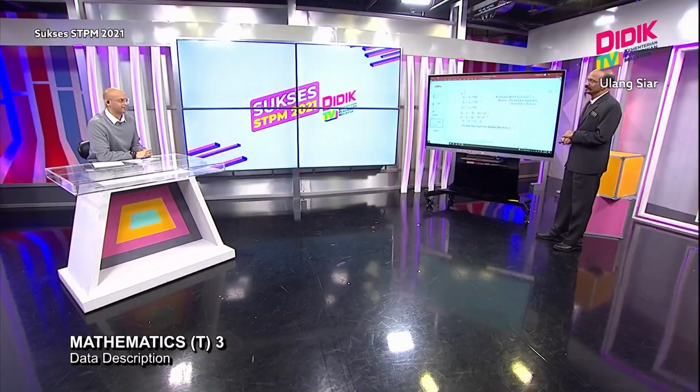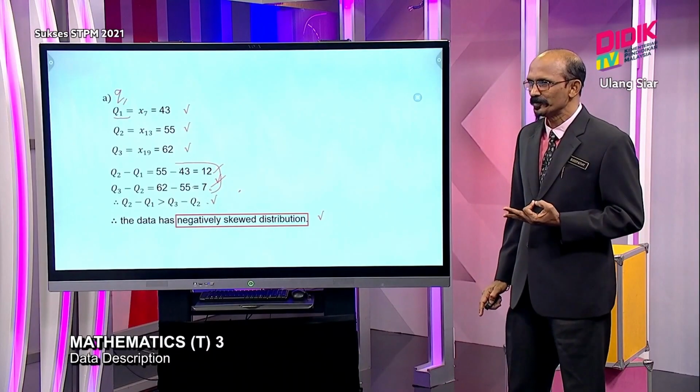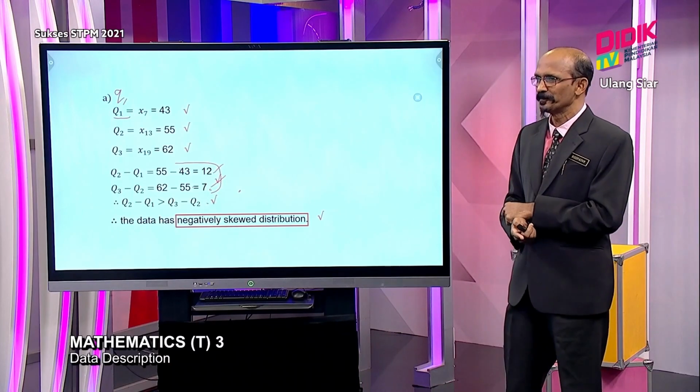So that would be the wrong answer. Now what about this statement over here? The data has negatively skewed distribution. If I do not put the word negatively over there, can that be accepted? Listen carefully here. We have two types of skew distribution. One is positively skewed, another one is negatively skewed. What happens if you never put the word negatively? It might be positive also.